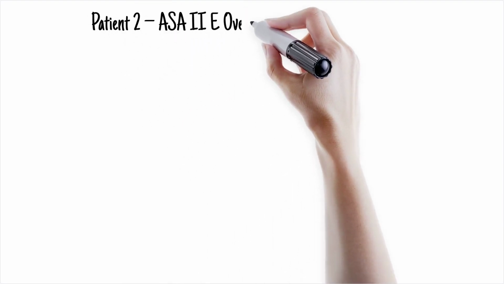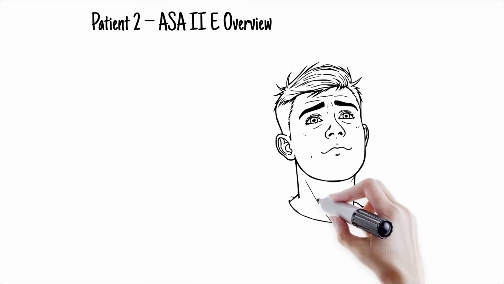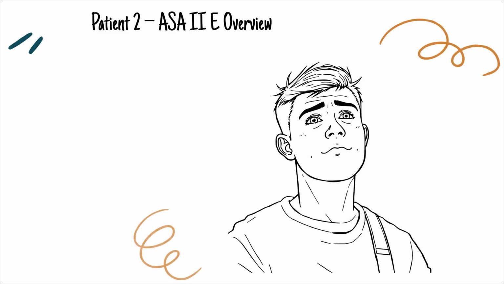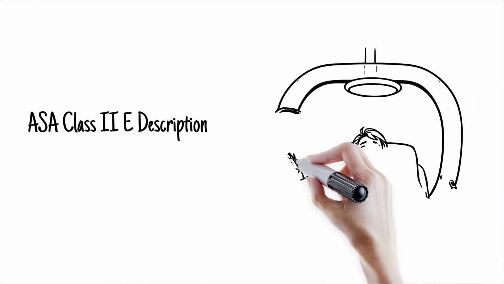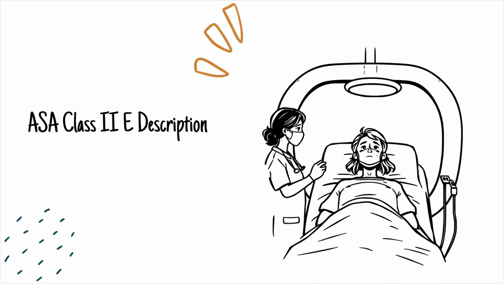Patient 2, ASA II E, a 19-year-old student, requires emergency surgery following a motor vehicle accident. He has a BMI of 29, overweight, uses alcohol and cannabis recreationally, and has well-controlled GERD. ASA Class 2E, a patient with mild systemic disease undergoing emergency surgery. Note, a full stomach doesn't change ASA classification but increases anesthetic risk.